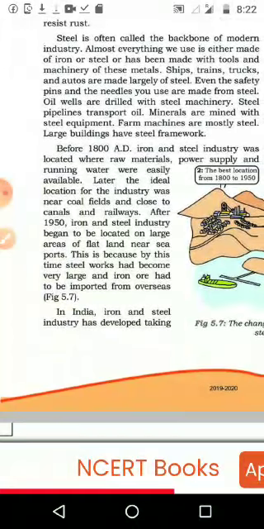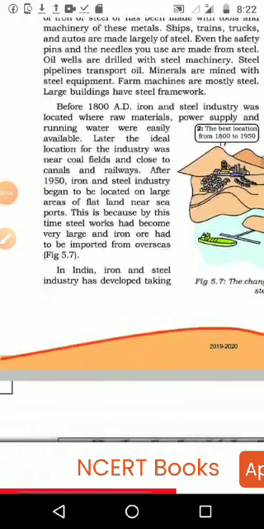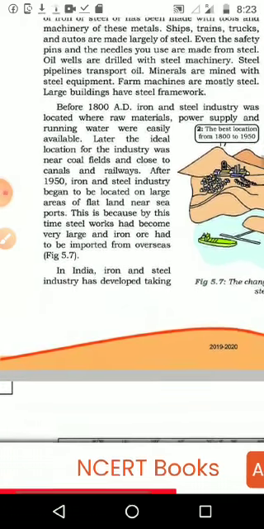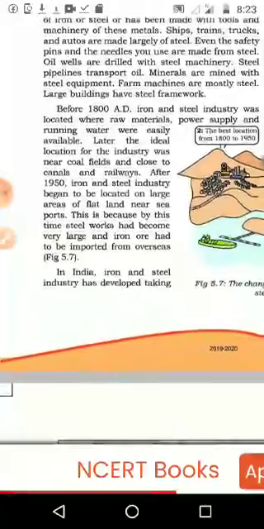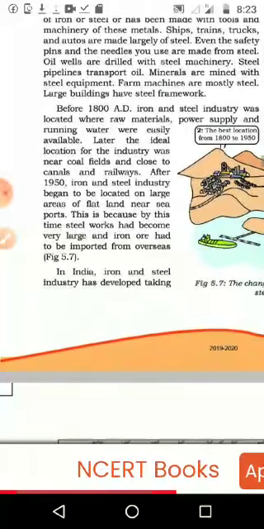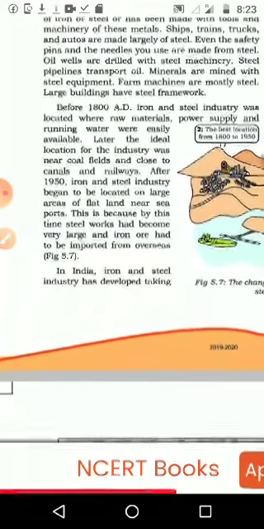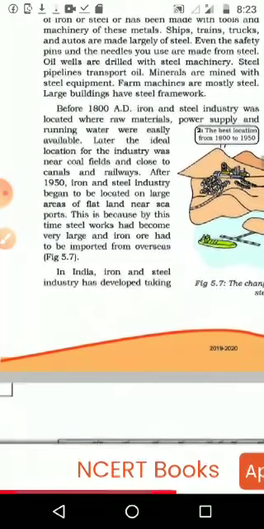Before 1800 AD, the iron and steel industry was located where the raw materials, power supply and running water were easily available. The location in olden days depended on where we could get the raw materials nearby and where we could get the power, meaning coal. At that time we were using coal. Then the availability of running water.